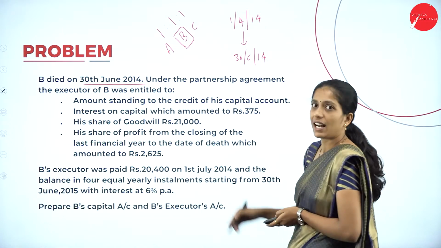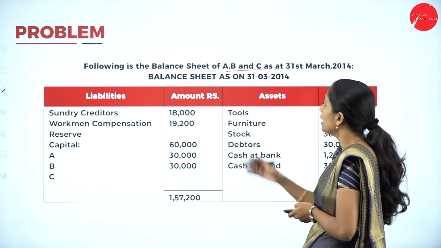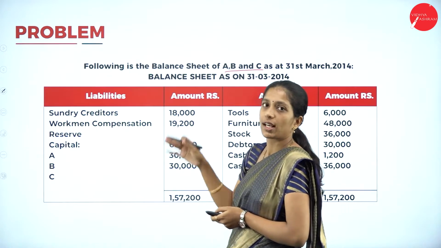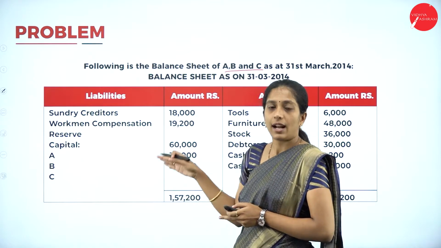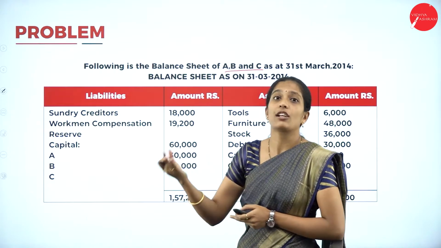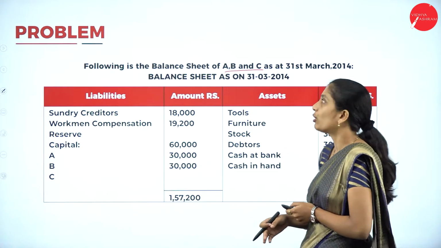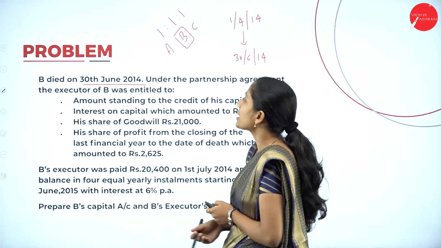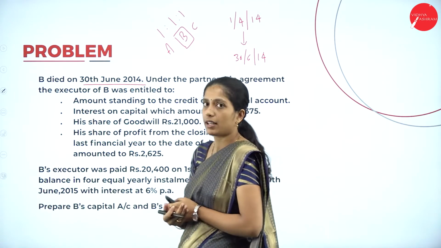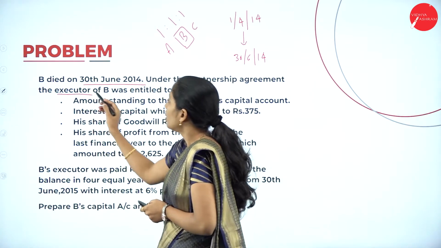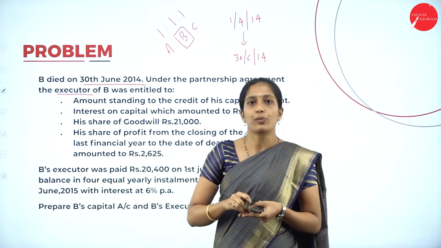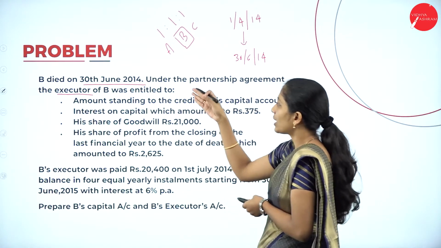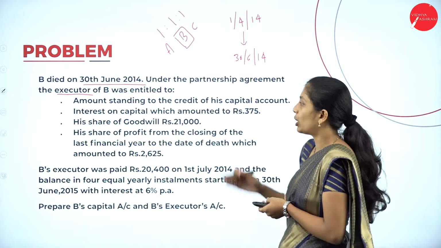How do we know the beginning of the financial year? Because they have given the balance sheet. So balance sheet date is 31/3/2014. So this is the end of the year they have given. So the beginning of the next year is 1/4/2014. Under the partnership agreement, the executor of B was entitled to the following. So here, whatever amount has to be given to B has to be transferred to his executor, right? So his executor should get the following.